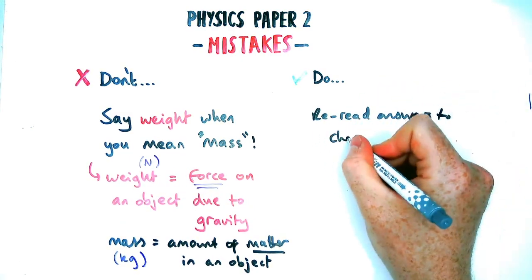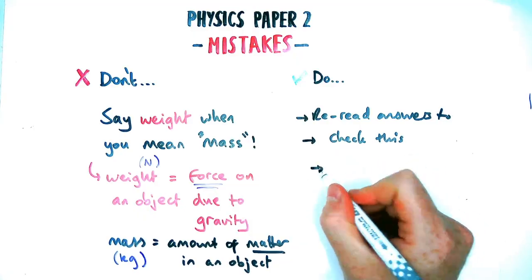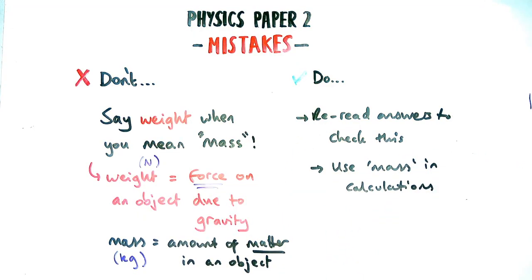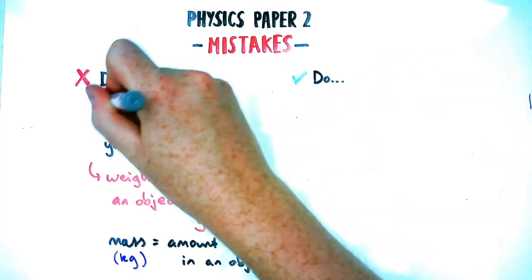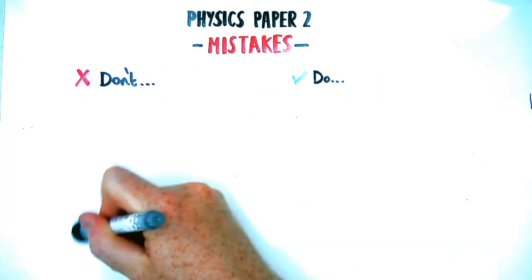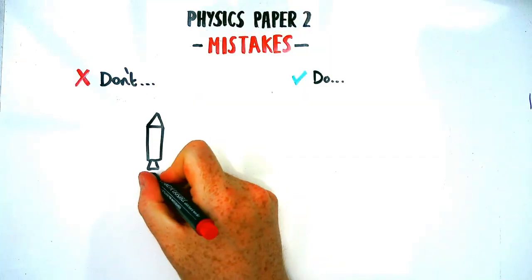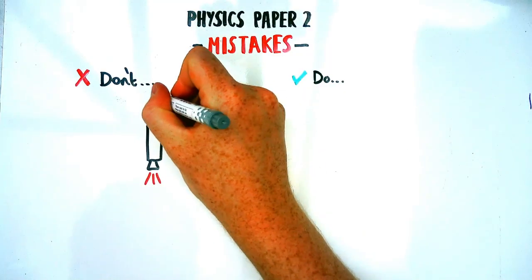Okay, so how do you avoid it? Reread your answers if it's a written answer, and definitely make sure to use mass in calculations rather than weight. Okay, next thing we're going to talk about is going to be to do with our forces. So we've got a rocket here, for example. It could be a car, could be a bike, could be whatever.